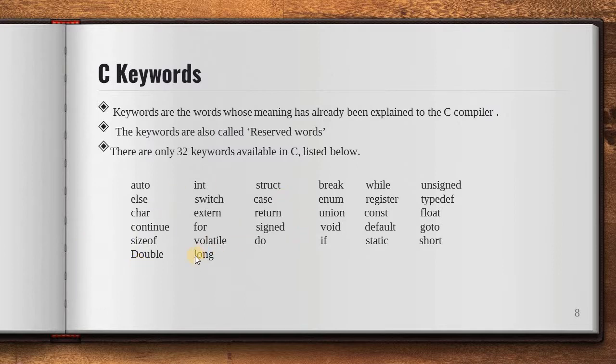These keywords you cannot use as your variable name, your function name, your structure name or your union name. For example, there is one keyword called return. If I write int return, then it will give an error during compilation. Your compiler will give you an error message. This is not permissible in C, or even in any language. It is a common rule that you cannot use a reserved keyword as your function name or a variable name.